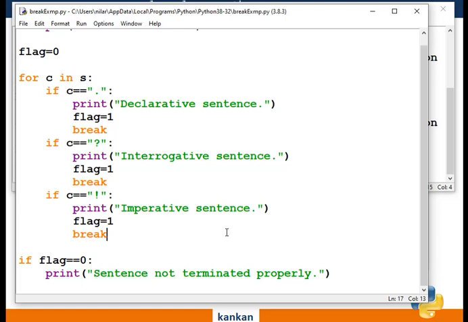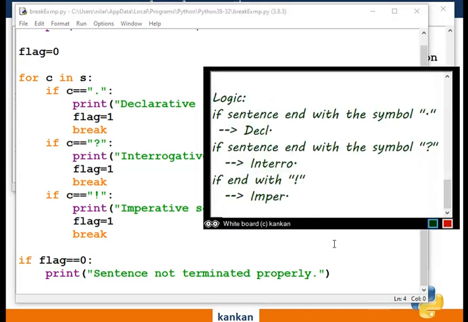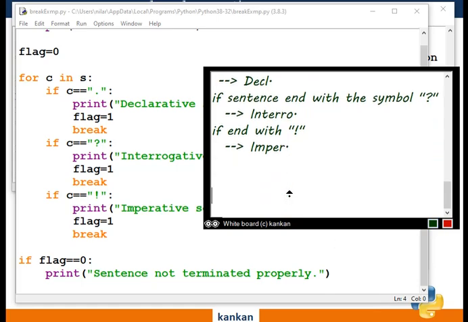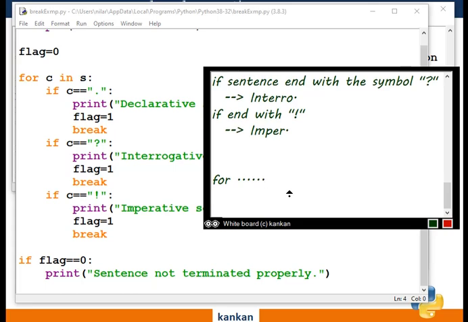Just another example, or another code I would like to write. Suppose this is the block of for, and another for is nested there.